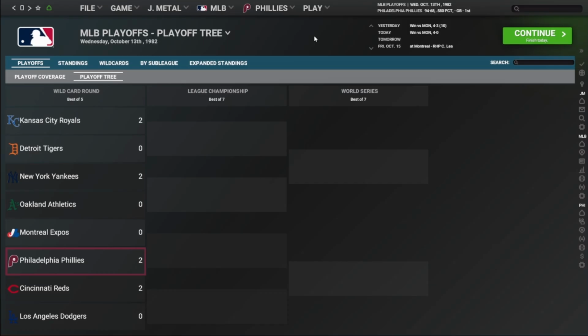Phillies one game away from the League Championship Series. That will be a best-of-7. Then it's that World Series. That's the big goal. 1982 expanded playoffs. Ryne Sandberg stays in Philly, goes 3 for 4, and is a big contributor to a Game 2 victory over the rival Expos.